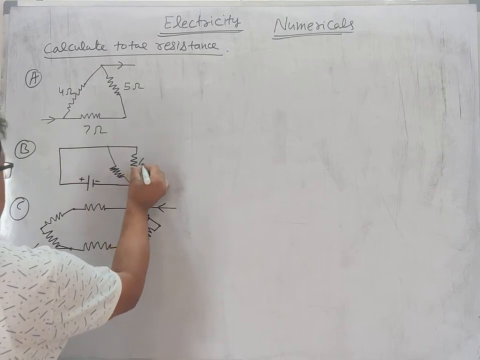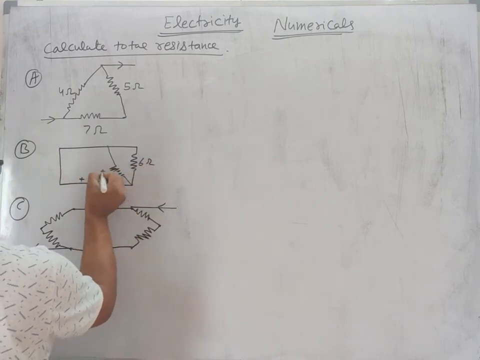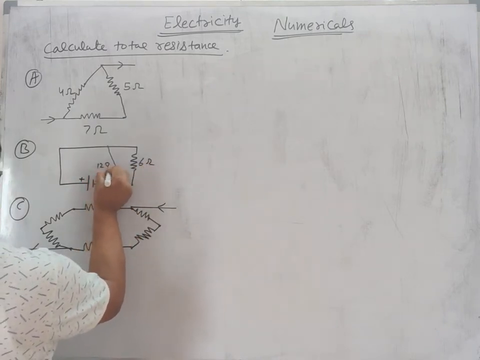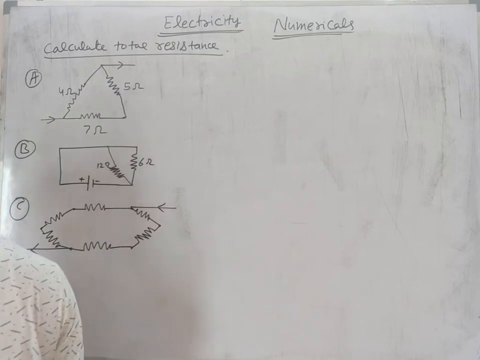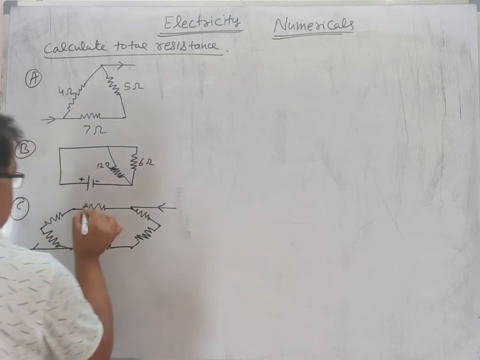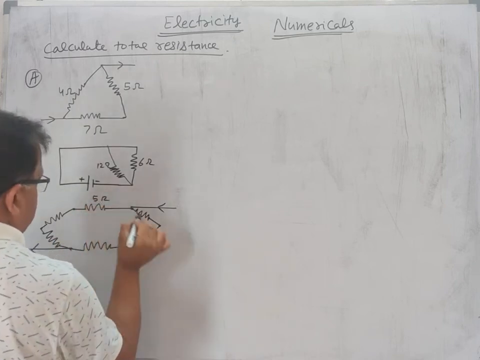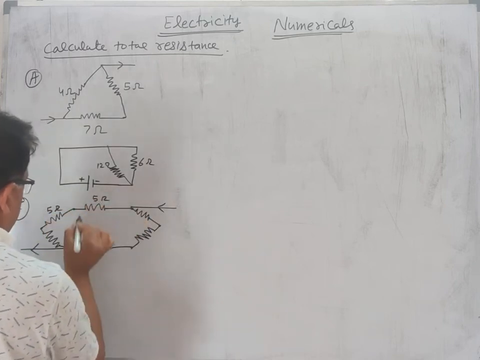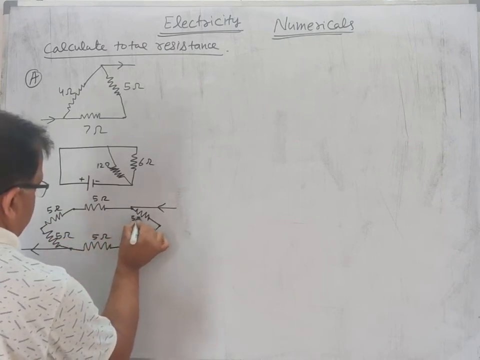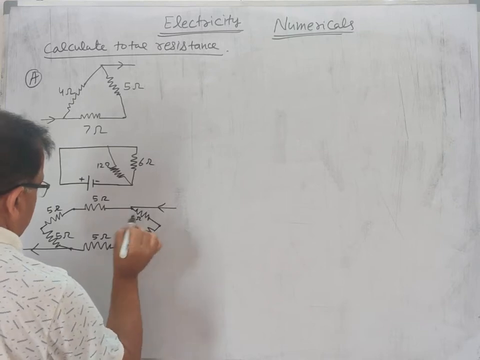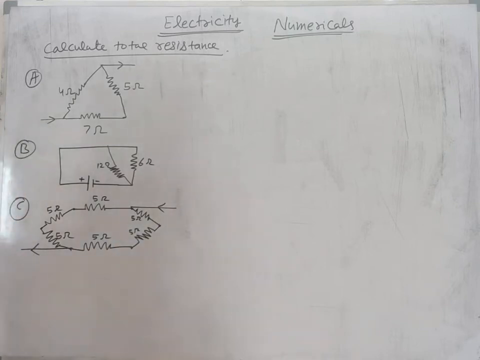Here the values are 6 ohm and 12 ohm. Here the value is 5 ohm everywhere: 5 ohm, 5 ohm, 5 ohm, 5 ohm, 5 ohm. In all these three cases, we have to calculate total resistance. I am solving in short.